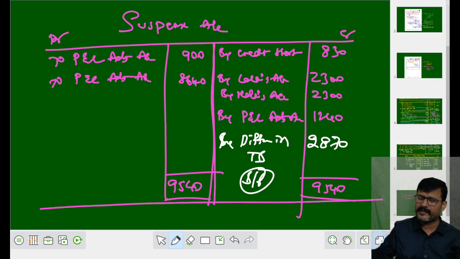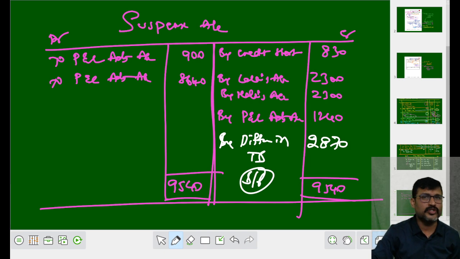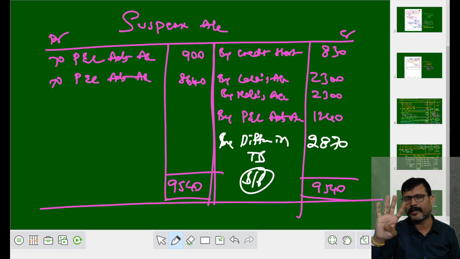I hope this completes the entire concept of rectification of errors. In the next class, I start the new chapter, that is chapter 4 of the CA foundation, that is inventory,